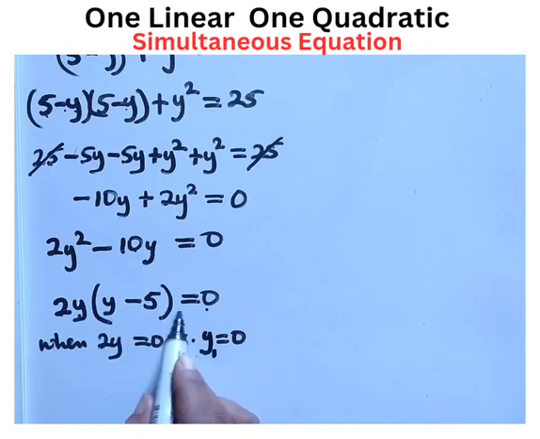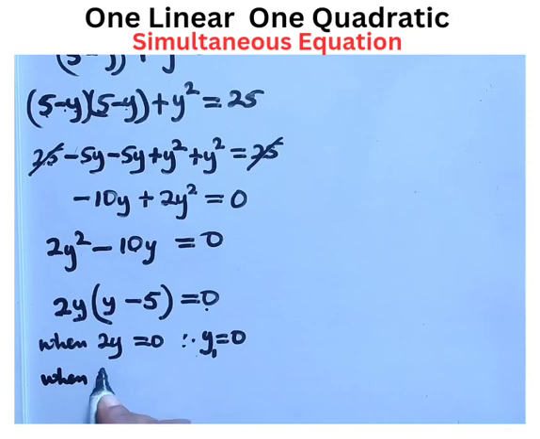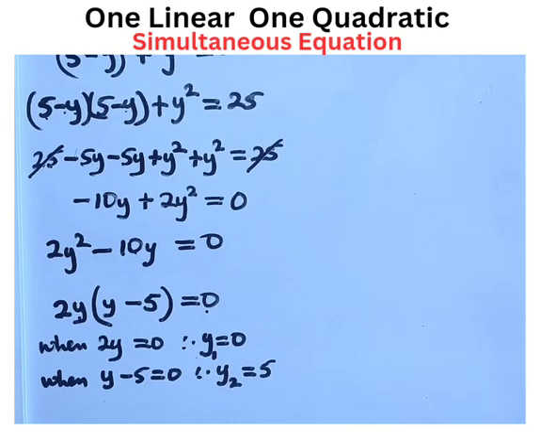Let's get the second value for y by considering the second bracket, when it is equal to 0. So y minus 5 equals 0, therefore y2 in this case will be, move minus 5 to the right, it changes to plus 5. So we have two values for y. The first value is 0 and the second value is 5. Let us now use these two values of y to get the two values of x.